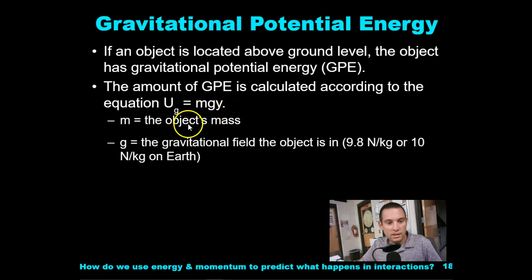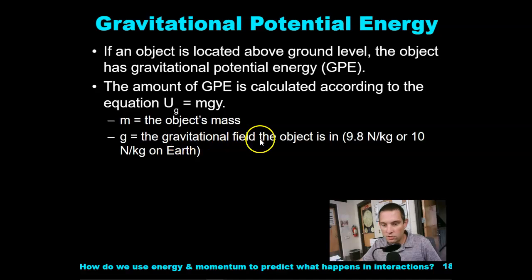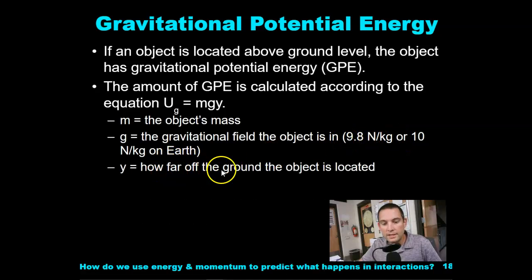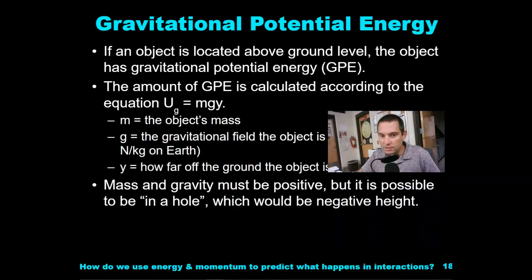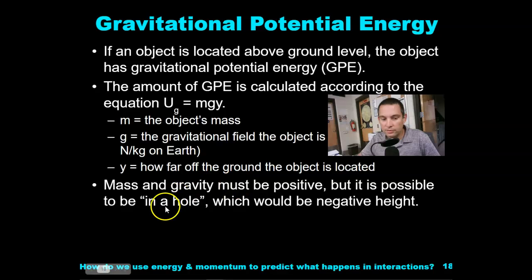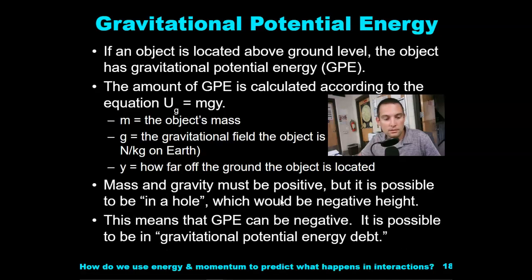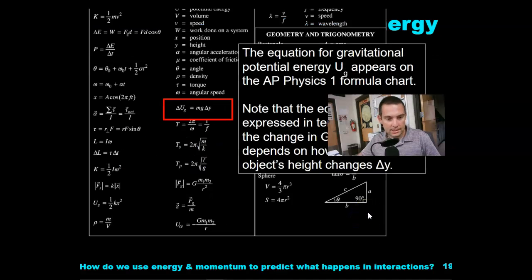Remember what g was. m is the mass, g is the gravitational field the object is in, 9.8 newtons per kilogram, or 10 newtons per kilogram on Earth. y is how far off the ground the object is located. Mass and gravity have to be positive, but it's possible to be in a hole, which would be a negative height. So if you're below ground, then you have a negative height. This means that gravitational potential energy can be negative. So it is possible to be in gravitational potential energy debt.